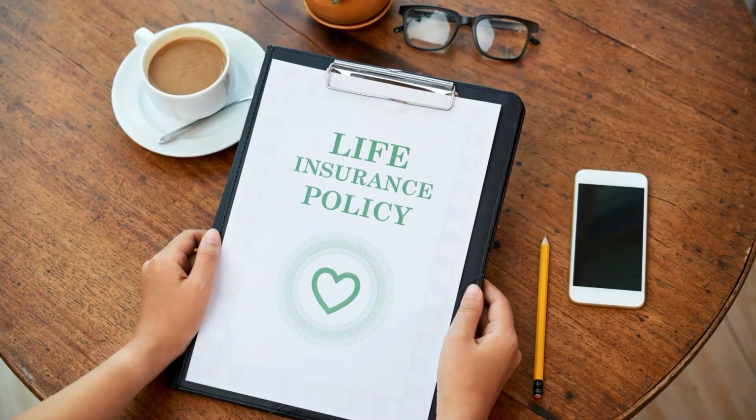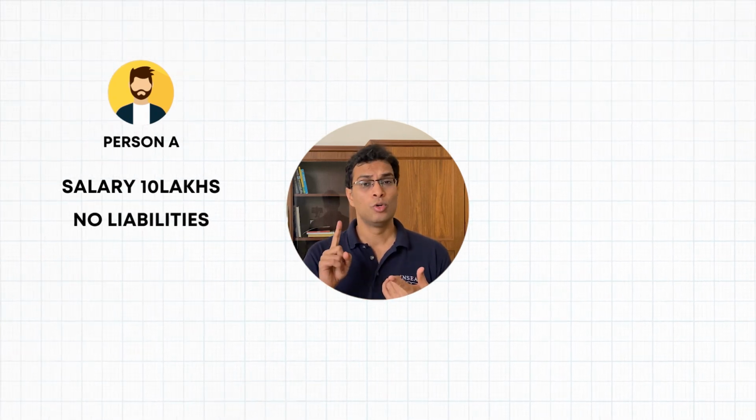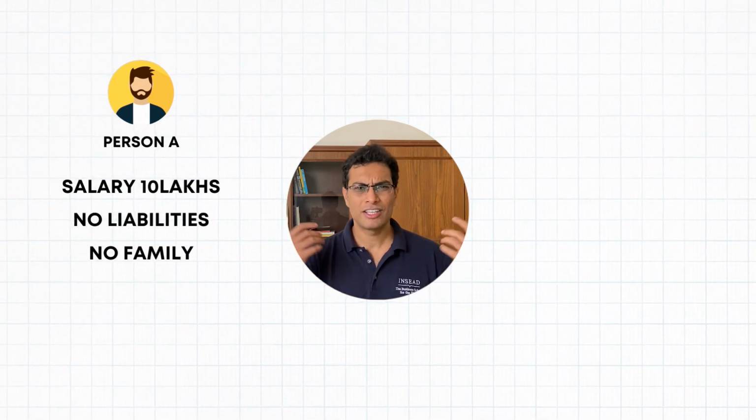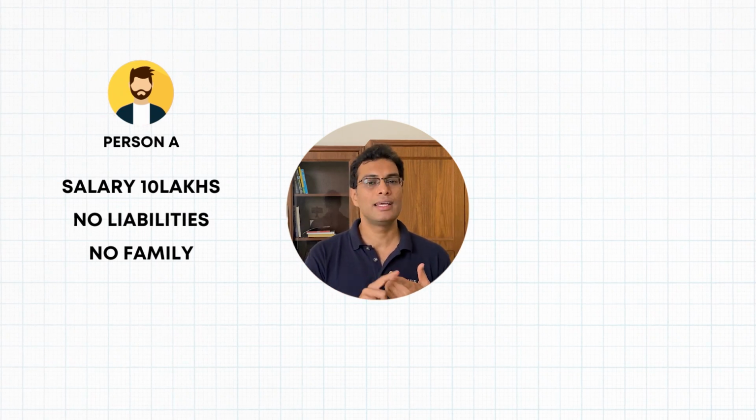And once you buy a policy by reading such a general rule, you might end up making a mistake. So let me give you a couple of examples there. Let's pick person A. This person has a salary of 10 lakh rupees, no liabilities, no family per se, so must be a bachelor. Parents do not depend on him. So in short, this person A has very less liability and the salary is 10 lakh rupees.